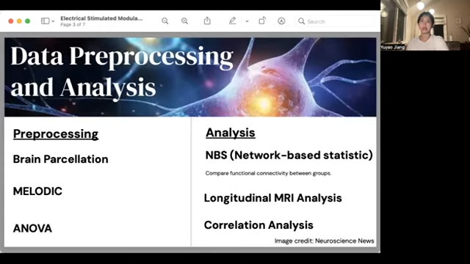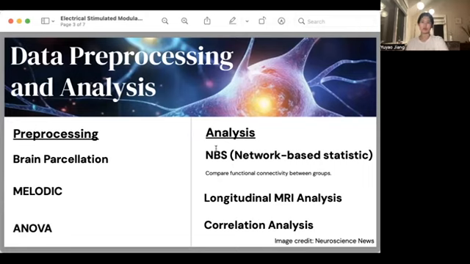First, we have data pre-processing, by which we use a lot of computer programs such as Brain Processation, Melodic, and ANOVA. We especially inserted data into RS-fMRI pre-processing, which was carried out by the FMRIB Software Library. These individual images were processed using Melodic into independent components. ANOVA models are also common throughout the experiment because we observed the differences between PD patients and healthy controls at baseline this way. And then we move into the data analysis.